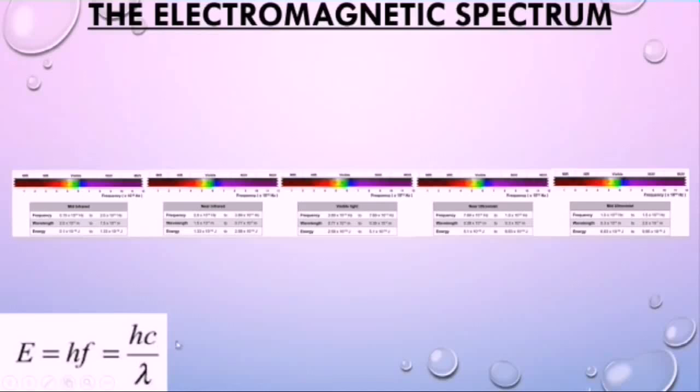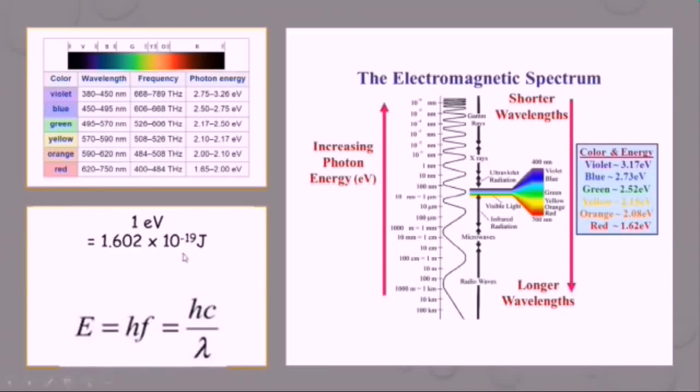the speed of light in vacuum and its value is 3 into 10 raised to the power 8 meters per second. It must be noted that energy of the photons is far less than a joule. Therefore, we use another unit of energy, the electron volt. And 1 electron volt is equal to 1.602 into 10 raised to the power minus 19 joule. And it is defined as the energy transferred when an electron travels through a potential difference of 1 volt. This we have studied in our previous video. And 1.6 into 10 raised to the power minus 19 coulomb is the charge on an electron.